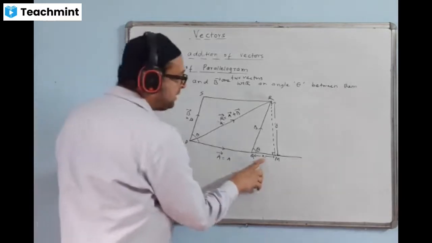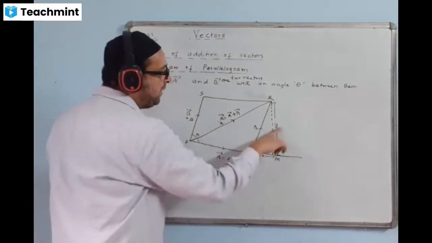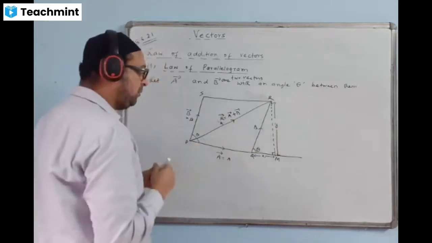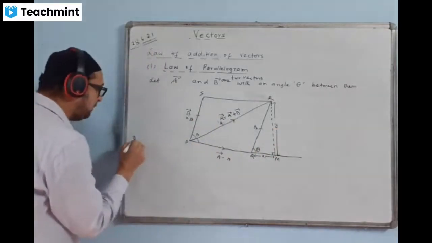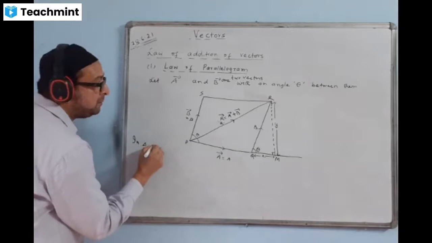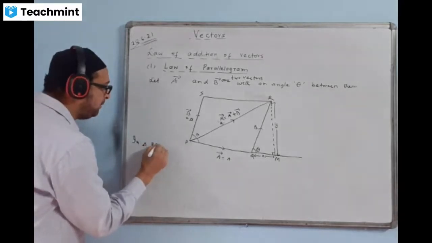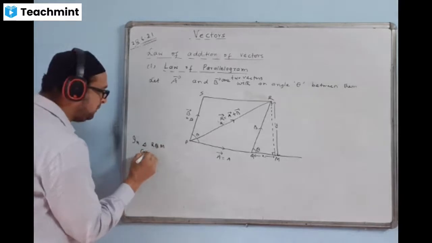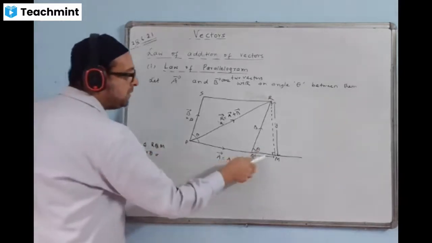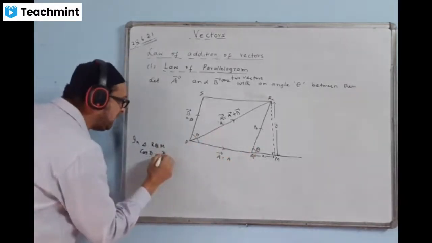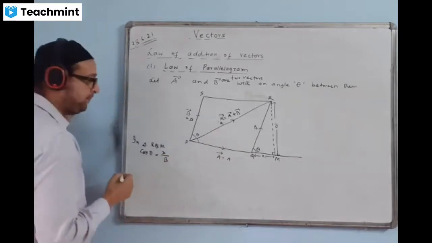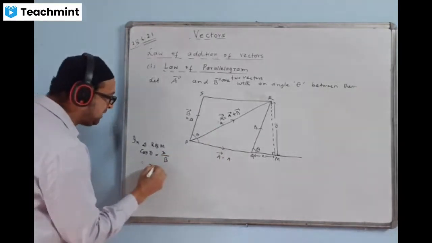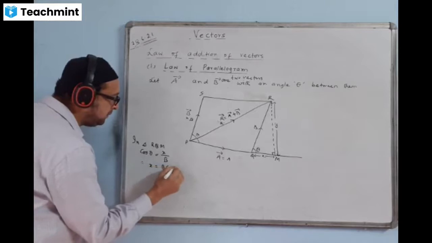Okay, I'll find the value of X in terms of theta, and the value of Y in terms of theta. So first, in triangle RQM, use cos theta. Cos formula is base by hypotenuse, where the base is X and the hypotenuse is B. Therefore, the value of X will become B cos theta.